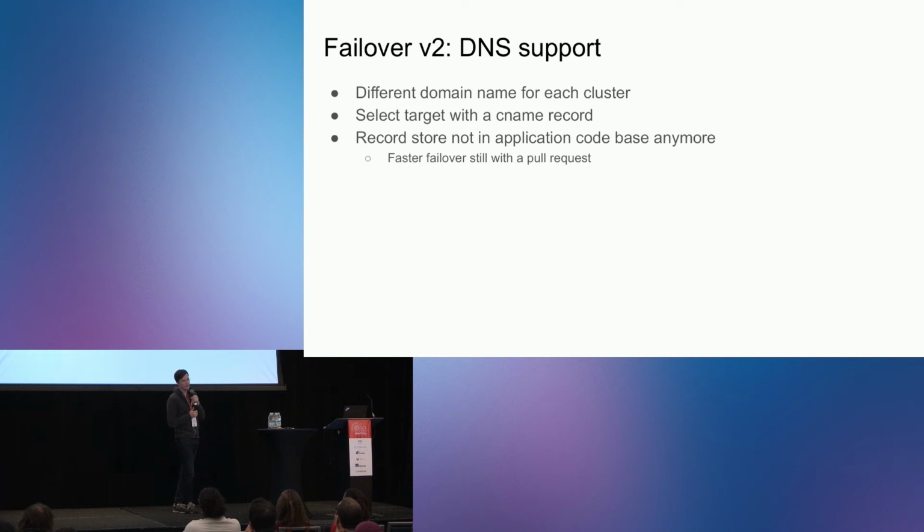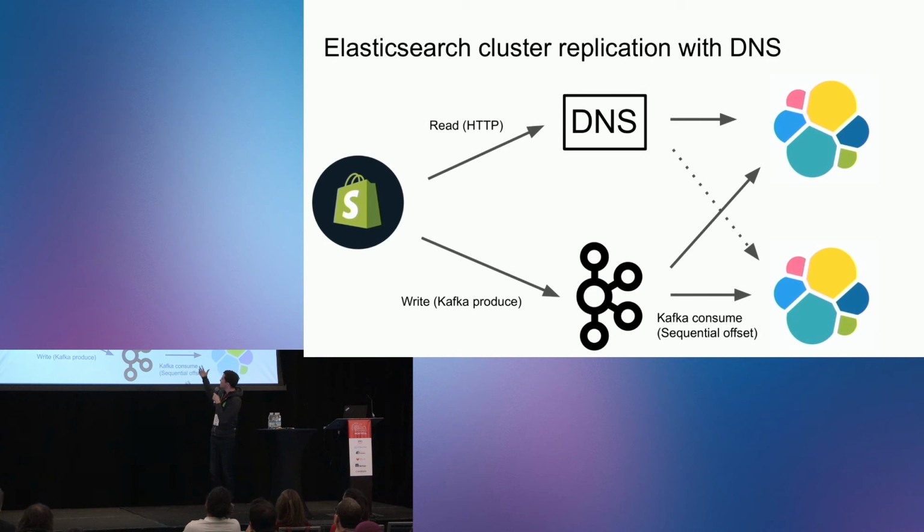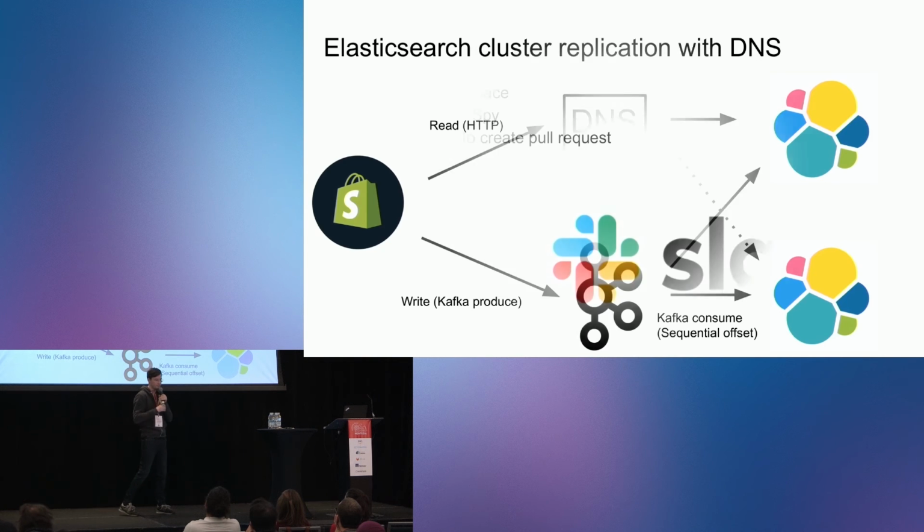Failover version 2, adding DNS support. We added a different domain name for each of our main clusters, and we added a CNAME record to select the target of the failover. And the record is not in the application code base anymore. So it's faster for failover, but still needs a pull request. And it looks like this. Basically, the reads are done through the CNAME record. So when we want to fail over, we just change its target. And for the write part, nothing has changed yet. So we still write to and consume from Kafka.